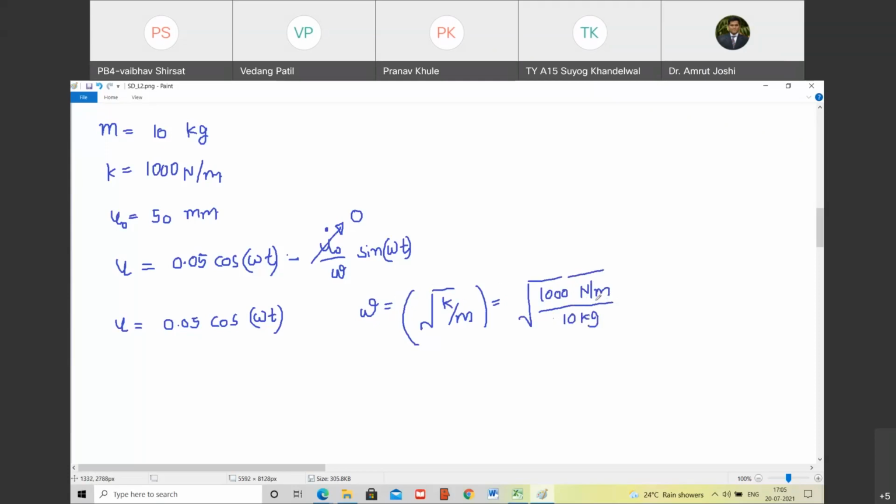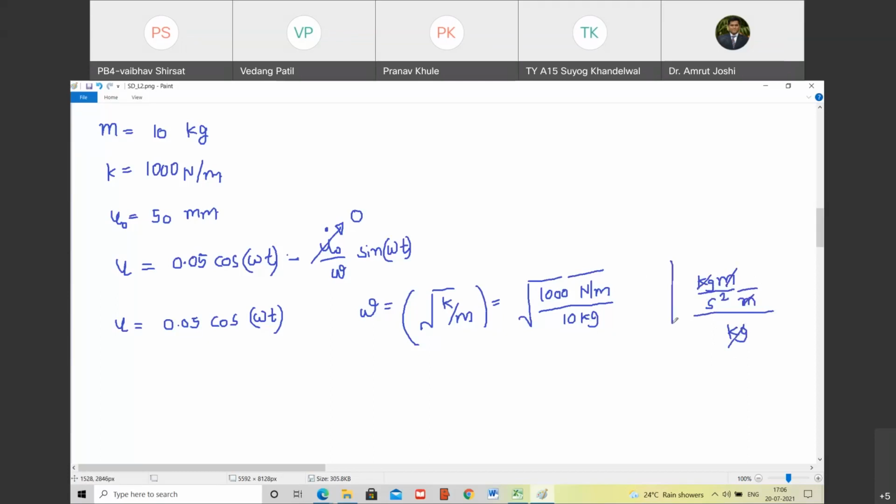Okay, now first let us see what the units will be. So what will be the unit? Look at me. Newton is kg meter per second squared. Do you agree with me? Yes. Mass into acceleration. So kg is the unit of mass, and meter per second squared is the unit of acceleration. So kg meter per second square is Newton. There is already a meter sitting here. Are you with me? Yes. Below it there is kg. Do you agree? Yes. So kg cancels out with kg, and m cancels out with m.